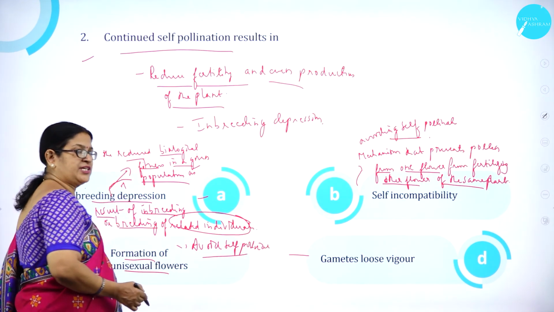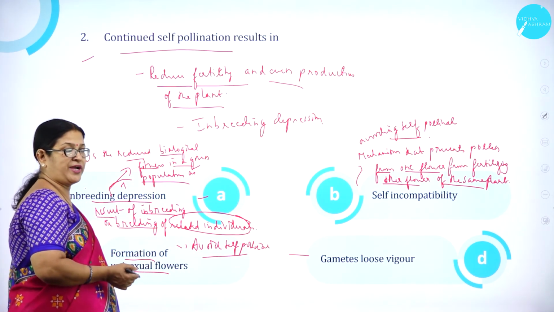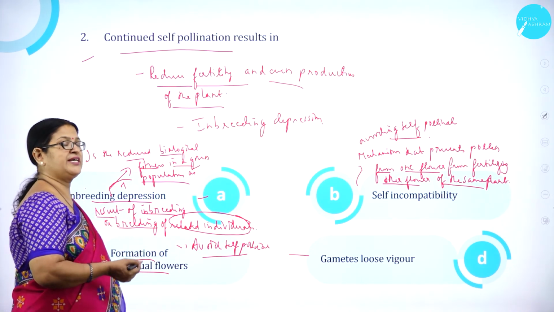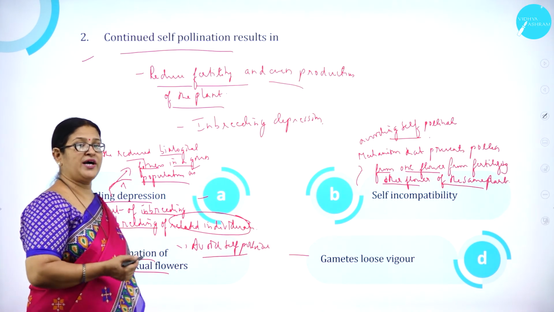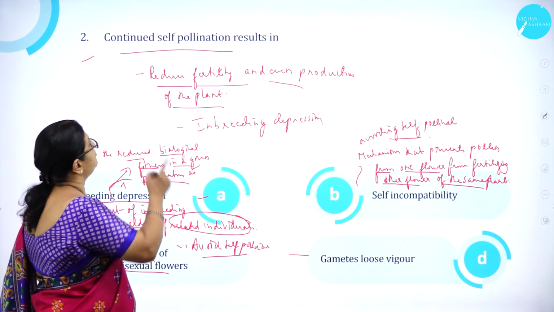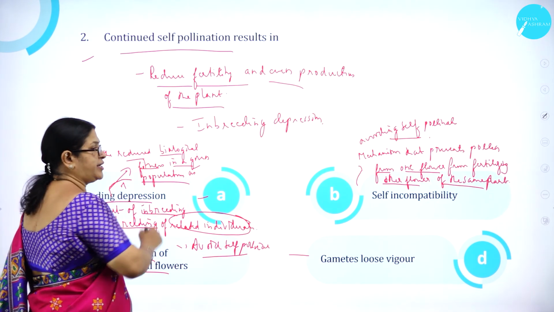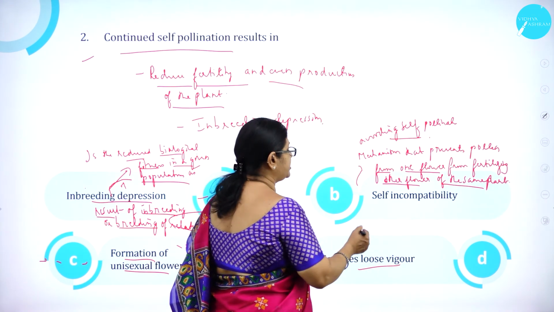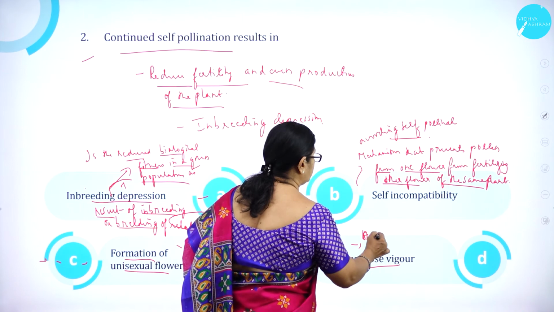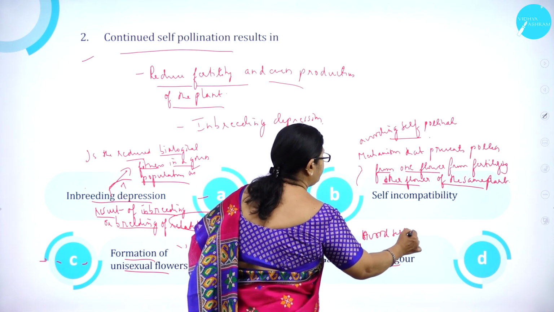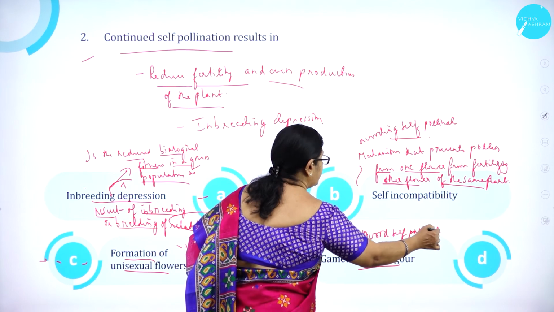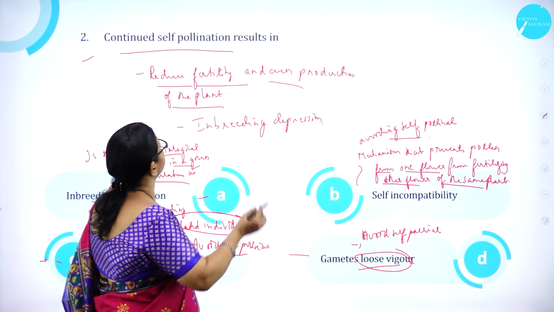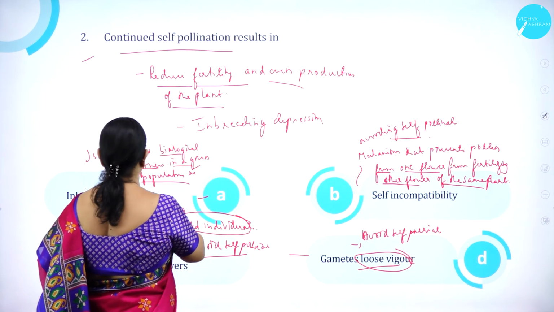If it is a bisexual flower, chances of self-pollination are quite possible. As I said, plants prefer cross-pollination than self-pollination, and they come out with certain outbreeding devices to avoid self-pollination, because continued self-pollination results in what? Inbreeding depression. Gametes lose vigor. This is also one strategy to avoid what? Self-pollination. To avoid self-pollination, gametes will lose their vigor or functionality.